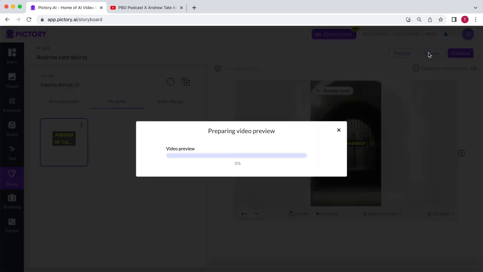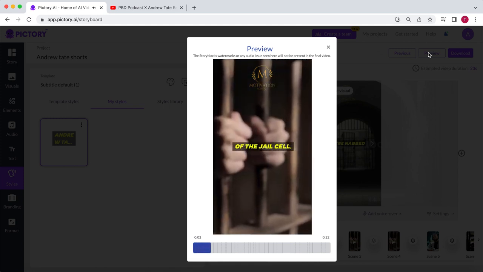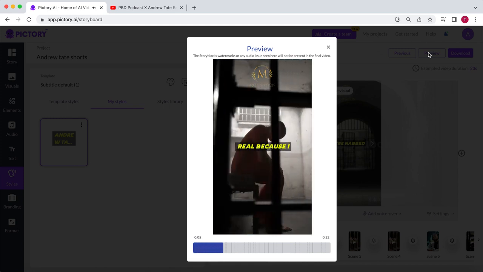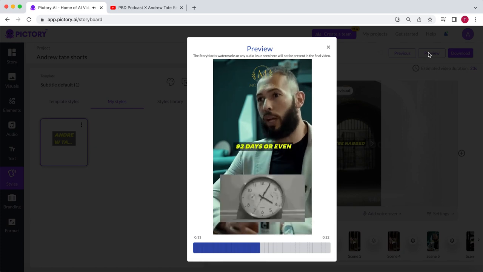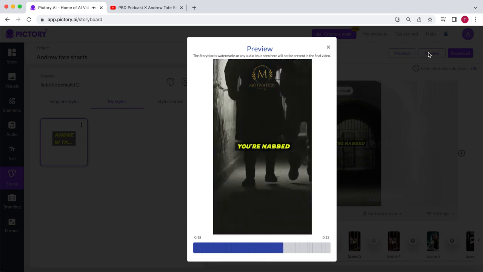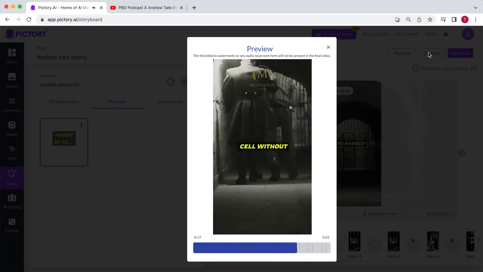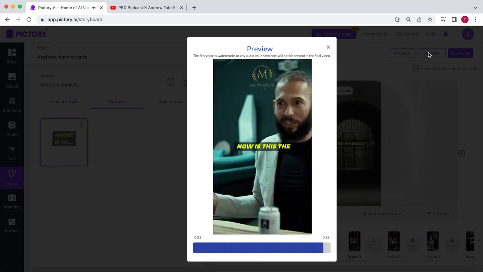Jail was terrible and I was miserable inside of the jail cell. It's a good thing depression isn't real because I would have been depressed. And I think the scariest thing about jail was the uncertainty of it all. If they would have said to me, you're in jail for 92 days or even 5 years, you've got 5 years. Cool, I do my time. But when you're nabbed and thrown in a cell without charge, you're like, well, how long, is this my life? Is this it now? Is this the end of the story?